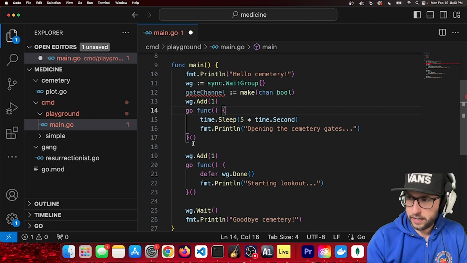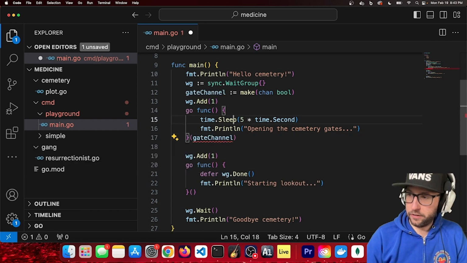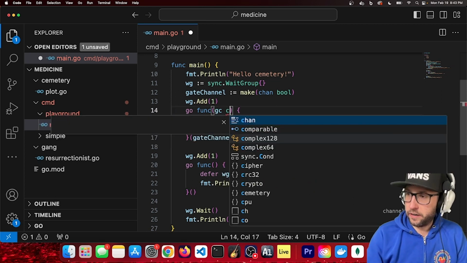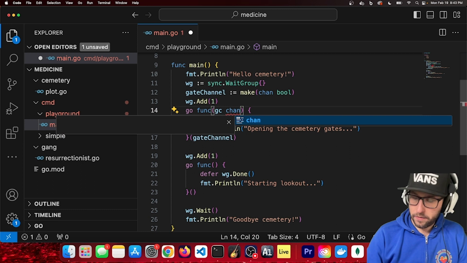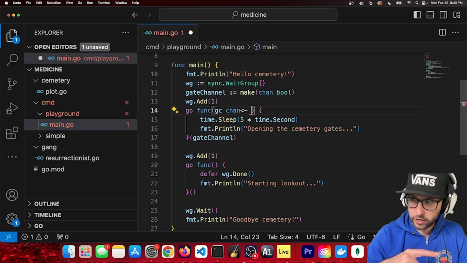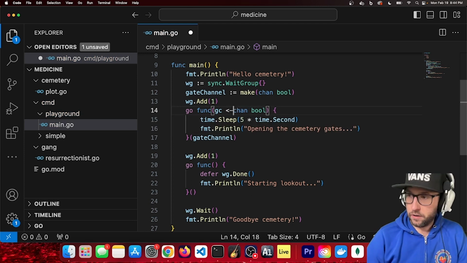So let's say, for example, I'm going to send the gate channel in here. We're going to call it gc here, and it's a channel that I'm only allowed to write to. So send information in, and it's a bool. If you want a receiver, which means get information from this channel, you can signify it that way.